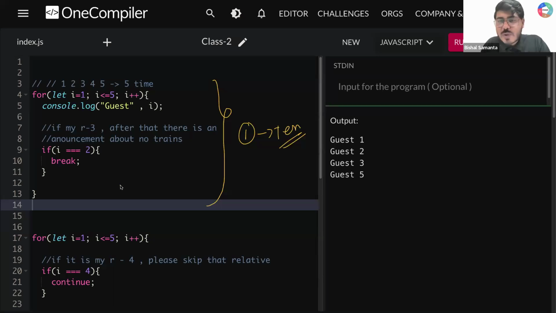Okay, after that what you have to do, you have to use pen and paper guys. You have to use pen and paper and you need to do a dry run the way I am doing. Okay, how I am getting this output. So you need to do this thing for the first time. Okay, so this is done with break, right?